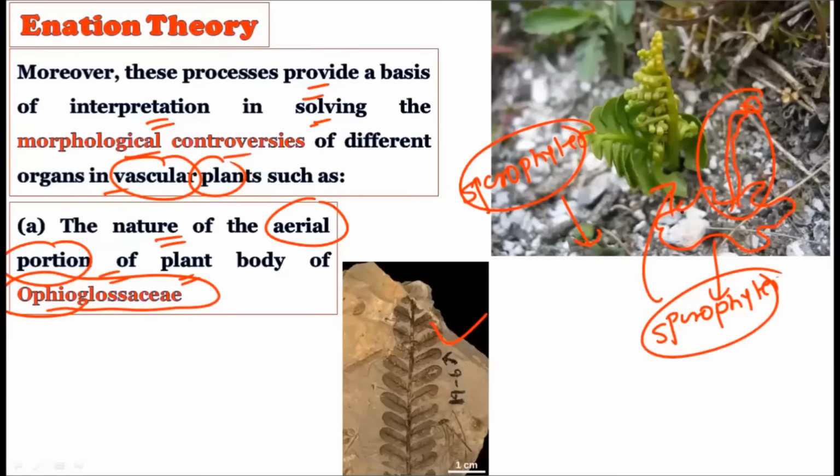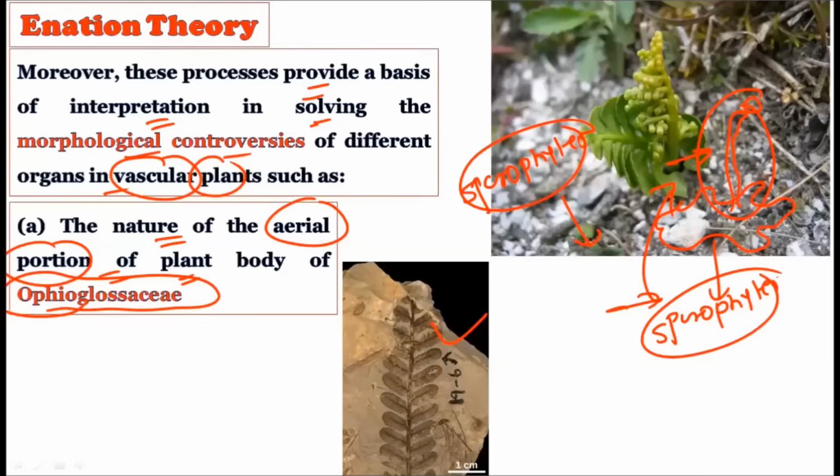So these are the morphological controversies regarding the origin of the aerial shoots. For example, the aerial parts of the bryophytes and the aerial parts of the pteridophytes differ so much, because the pteridophyte shows the presence of well-developed root, stem, and leaves. So how did they evolve? This can be best explained by the Telome theory.